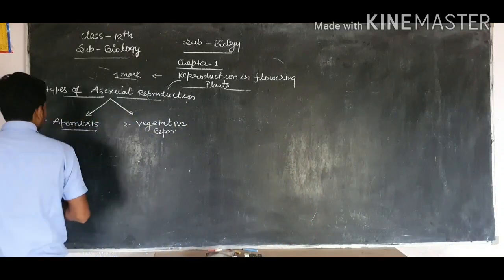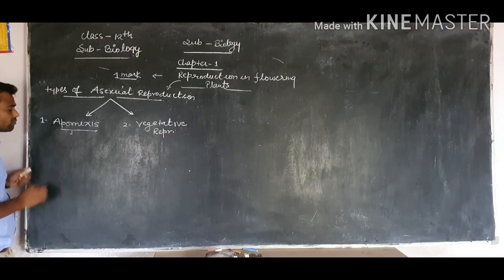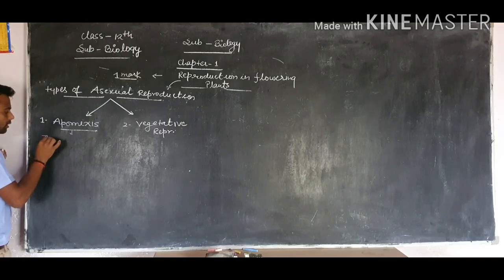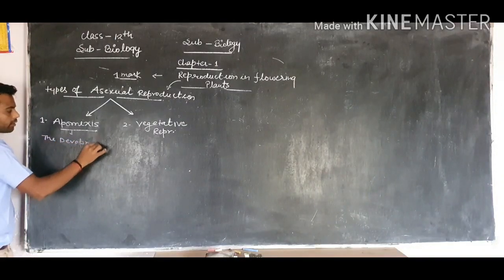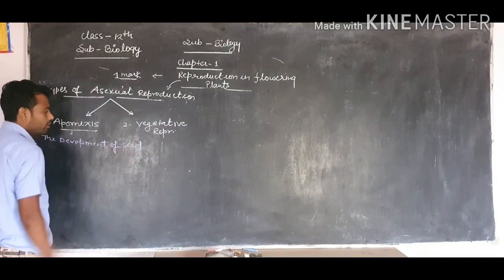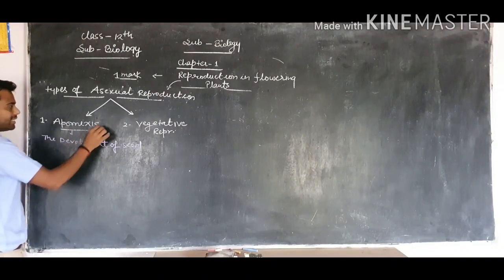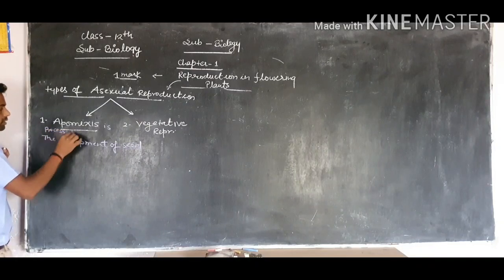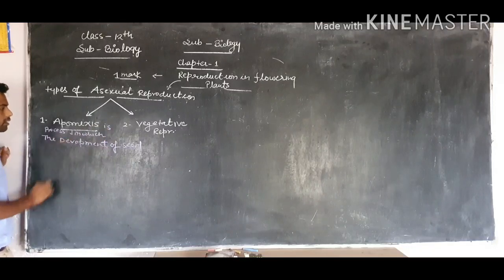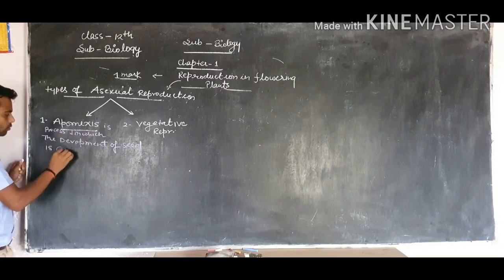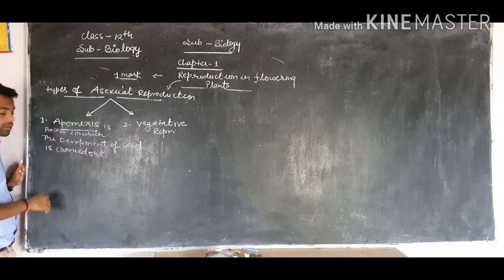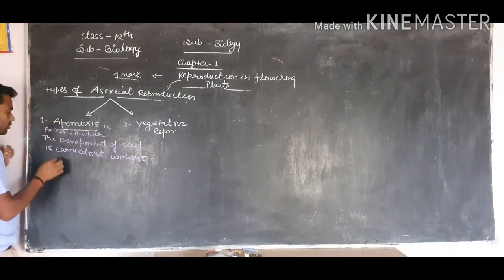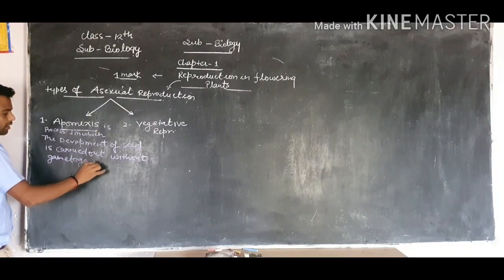So firstly, what is apomixis? Apomixis is also a method of asexual reproduction, a process in which the development of seed is carried out without gametogenesis and fertilization.